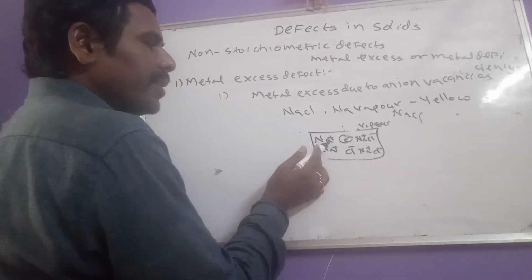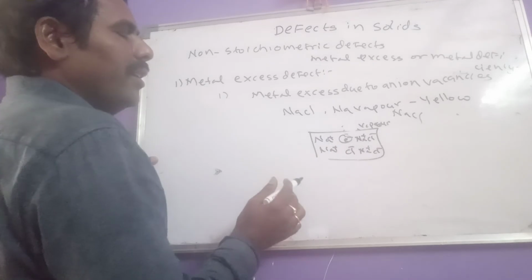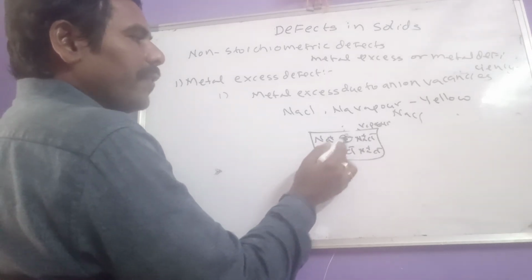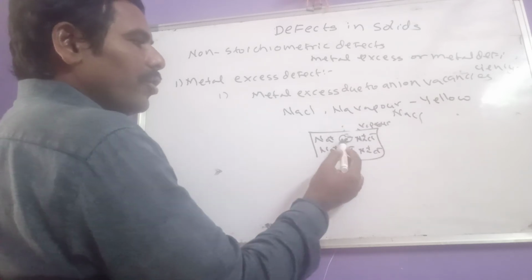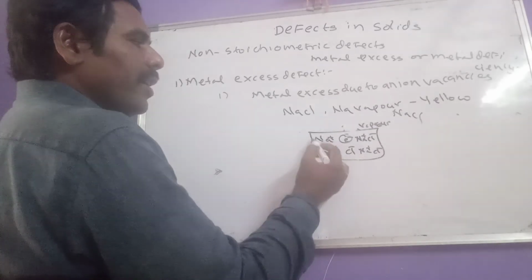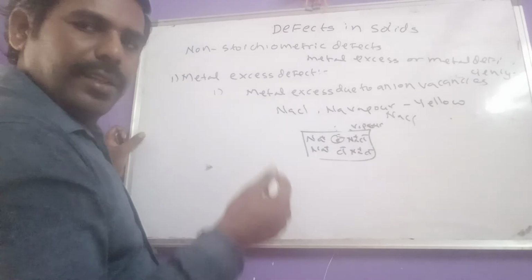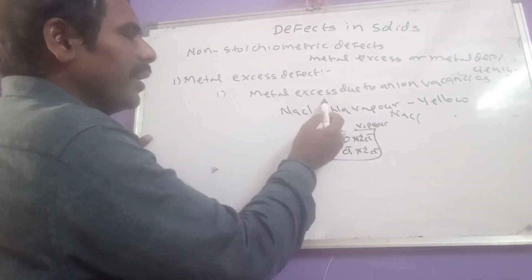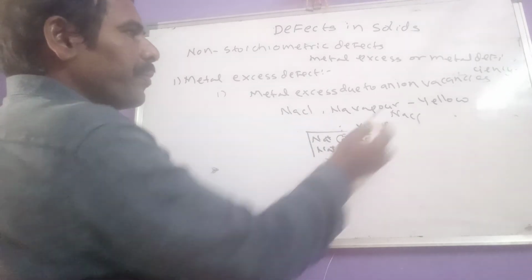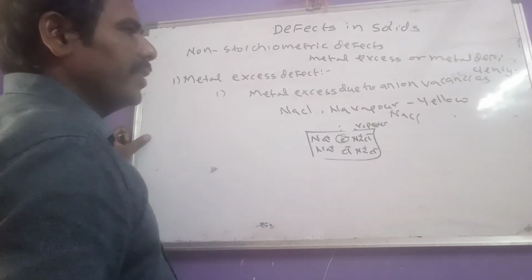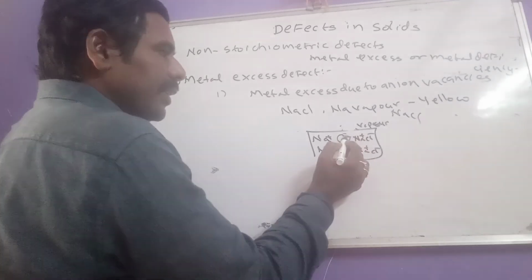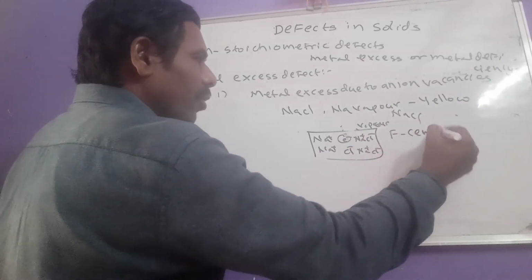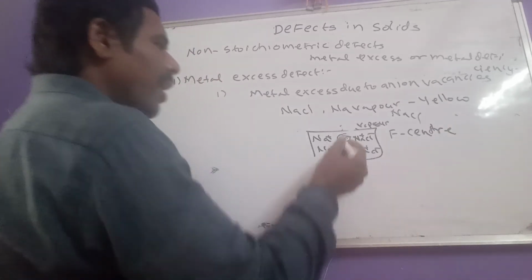Due to that, what happened here? Na plus is in excess in this crystal. That means this is created by which one? Due to the loss of Cl minus ion. So due to the loss of Cl minus ion, now the number of Na plus ions is in excess. So this is called which one here? Metal excess. What is the reason? Due to anionic vacancy. Now here, that anionic vacancy occupied by an electron is known as F center, and that F